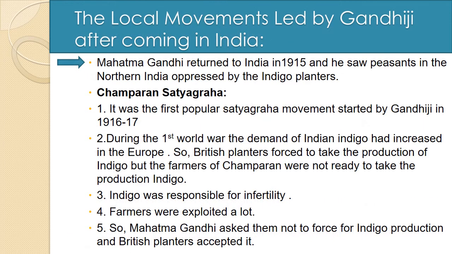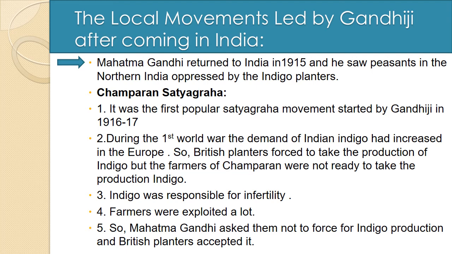Let's move on to the local movements led by Gandhiji after coming to India. Mahatma Gandhi returned to India in 1915 and saw peasants in northern India oppressed by the indigo planters. Now we have to discuss the Champaran Satyagraha. It was the first popular Satyagraha movement started by Gandhiji in 1916-17.